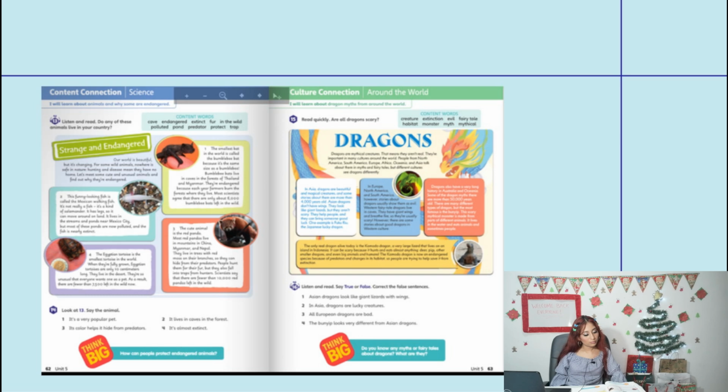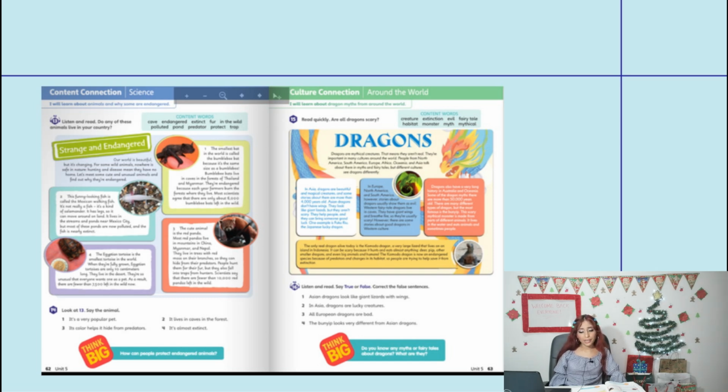4. The Egyptian tortoise is the smallest tortoise in the world. When they're fully grown, Egyptian tortoises are only 10 centimeters long. They live in the desert. They're so unusual that everyone wants one as a pet. As a result, there are fewer than 7,500 left in the wild now.